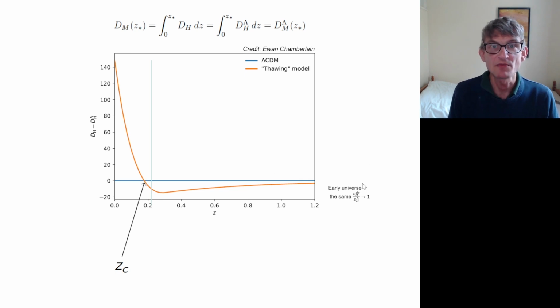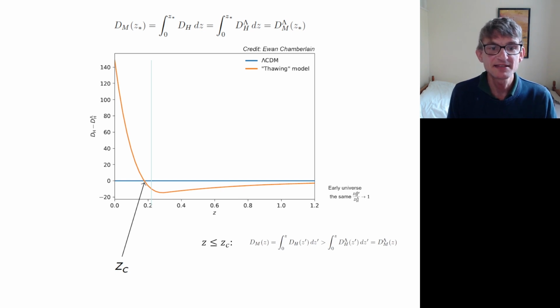At high redshift, I'm assuming that there's no dark energy, so everything converges. So the two dHs, the Hubble parameters, are both the same at very high redshift. So this ratio converges to 1, so the difference goes to 0 at high redshifts. So you start above it. dH starts above the value of lambda in ΛCDM. You cross over at some critical redshift, and then it stays below and gradually asymptotes back towards being the same at very high redshifts.